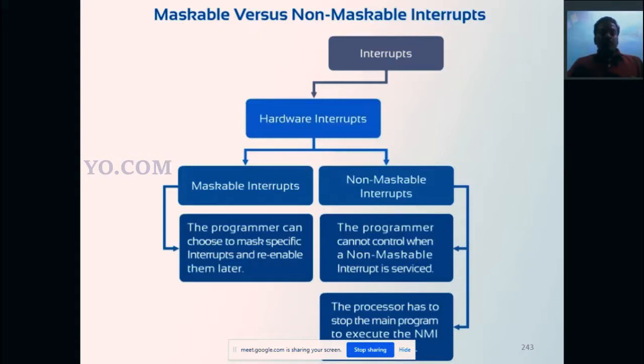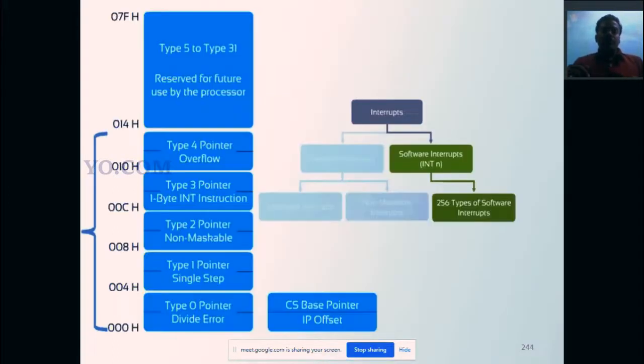So that type of program is non-maskable. That is just an example I gave. Then these are the software interrupts. There are around 256 software interrupts available.